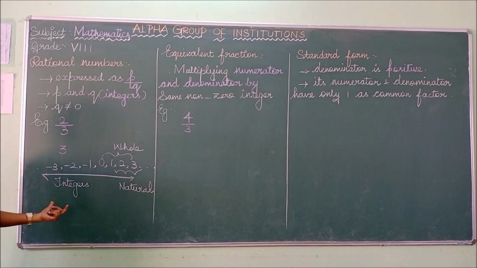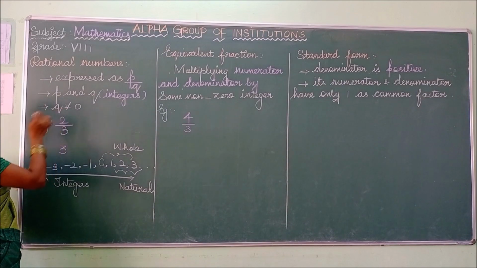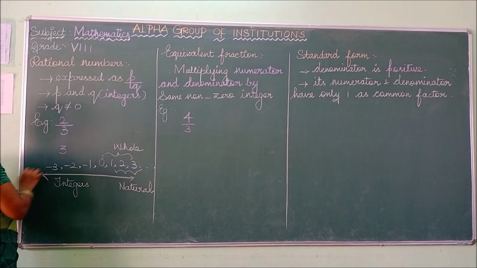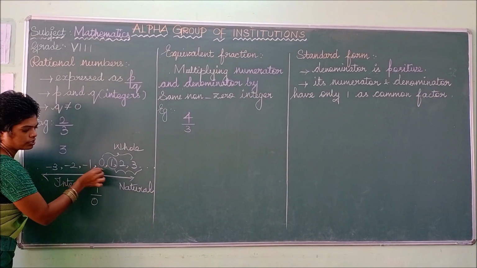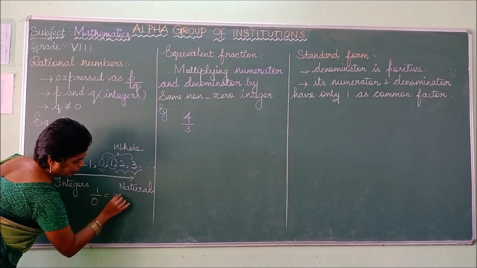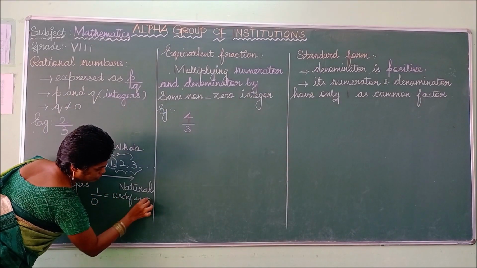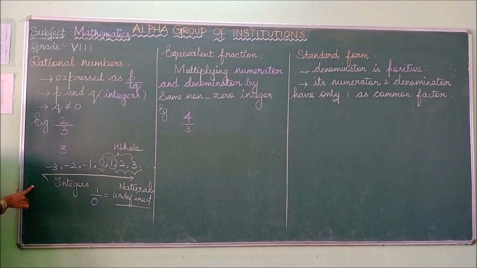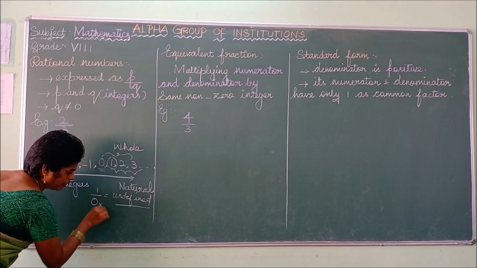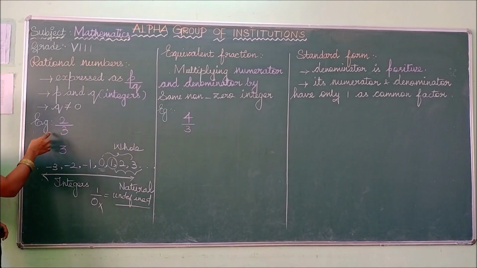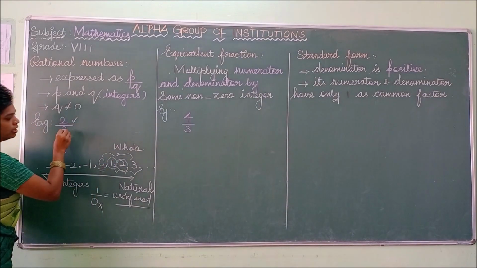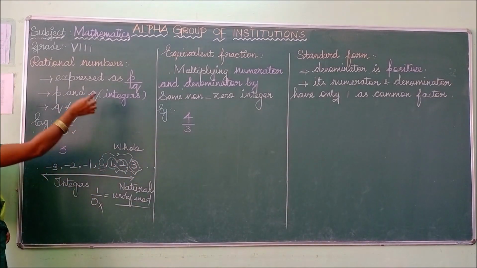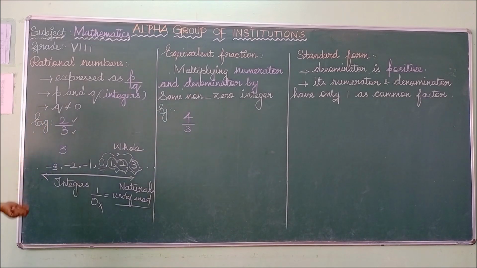So why they gave this condition: if you put the denominator value as 0, that means 1 by 0. 1 is an integer, 0 is also an integer, but it is undefined. We cannot define it. So for that we cannot take the denominator value equal to 0. So check this example, 2 by 3. 2 is an integer, 3 is also an integer. So we can say this 2 by 3 is a rational number.